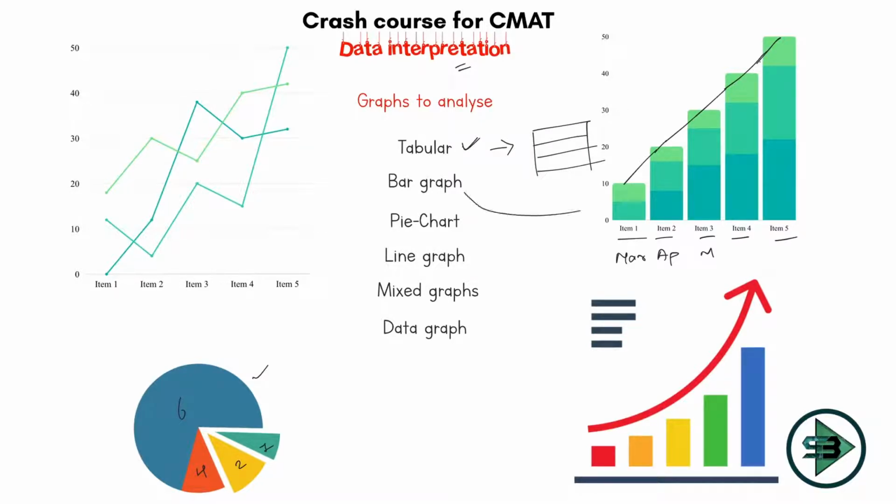Bar graph, they will give you the data in terms of this bar graph and you analyze that data. Then it can be given in terms of a pie chart, then a line graph, then a mixed graph which has everything, from a pie chart to a bar graph to a line graph. That is what you call a mixed graph. And it can be a data graph as well, something like a caselet. So I don't give you any graph, I just give you everything in writing. You make a table or a chart out of it. That is a data graph. So that is what we are going to study in this section of data interpretation.